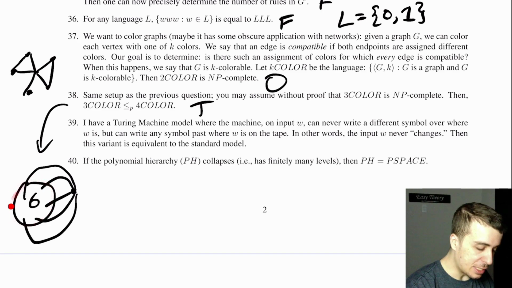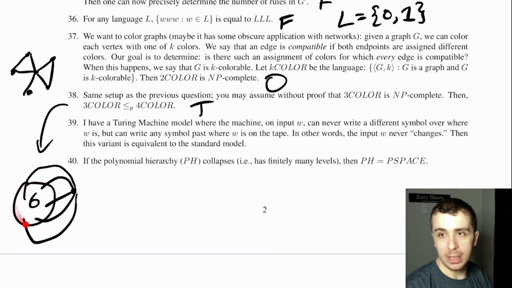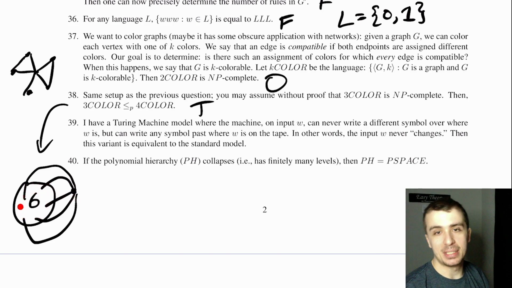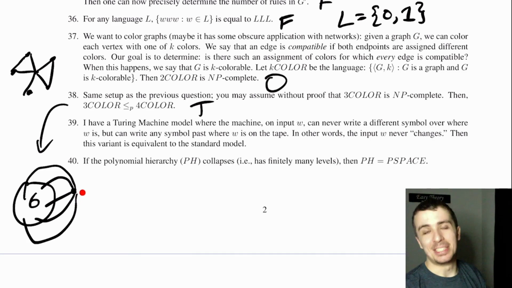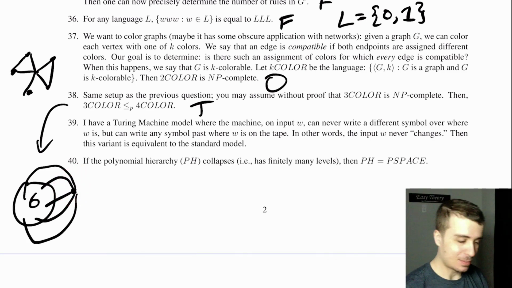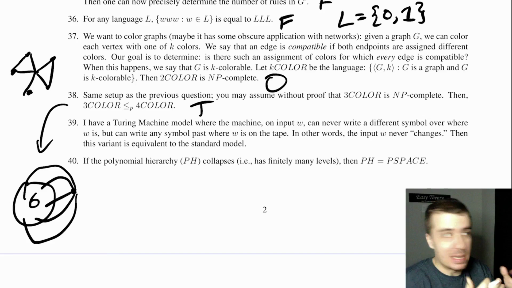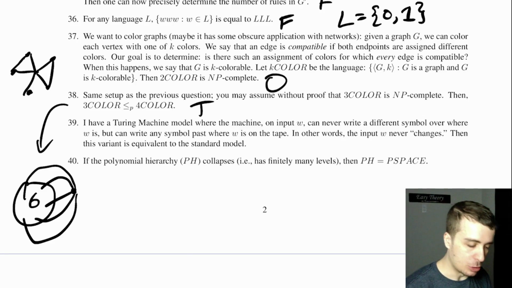And if this thing is 3 colorable, then this new vertex has to have a different color than all 3 of the colors being used here. So this has to have 4 colors. If this thing can't be done with 3 colors, then this whole thing can't be done with 4 colors, because if this has 4 colors, then this one has to be a different color than all of them, and so therefore it would need a 5th color. And so this polynomially reduces because the amount of work to add these edges is at most n, so this is polynomially reducible.